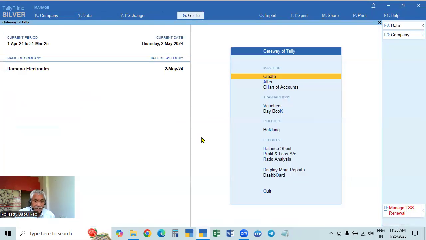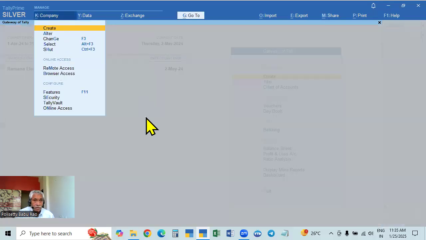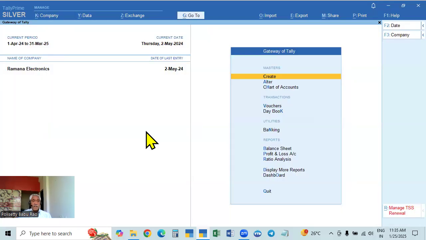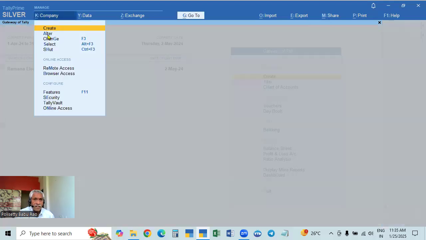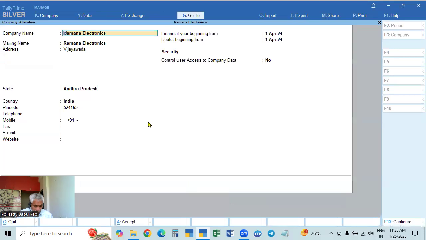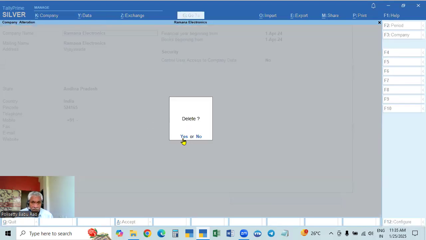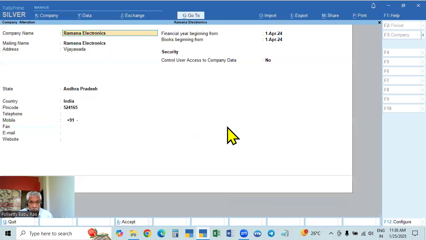So when you are selecting, there are many companies here. By mistake we may select a different company, but when you are deleting, it will ask you to confirm. Then you can know whether this is the correct company or not.